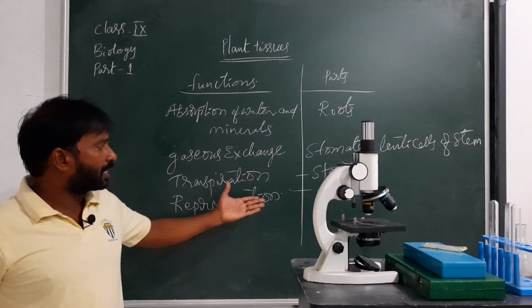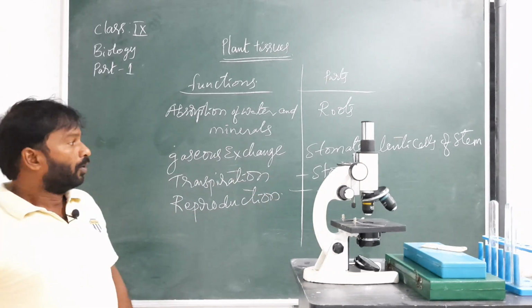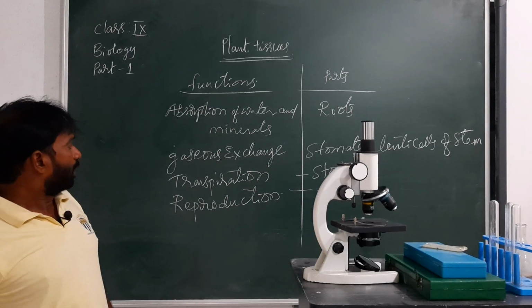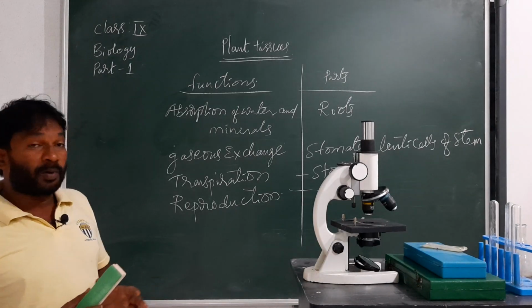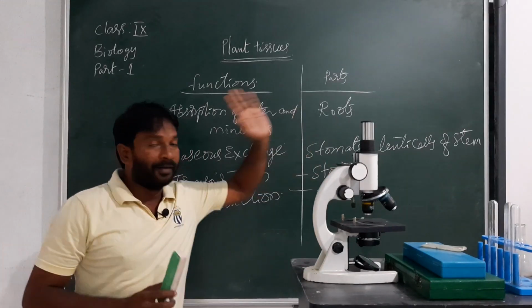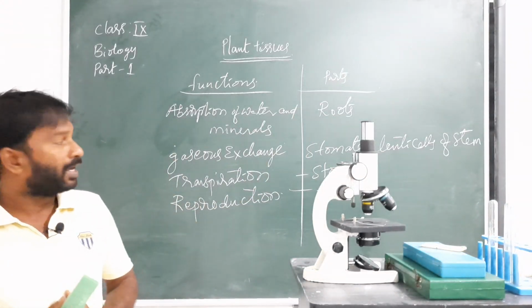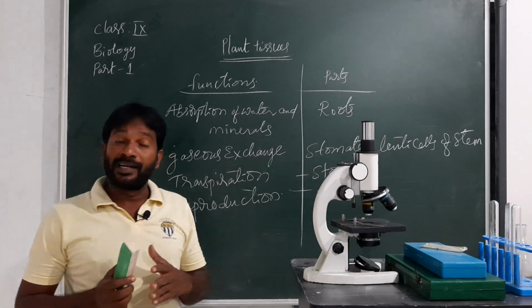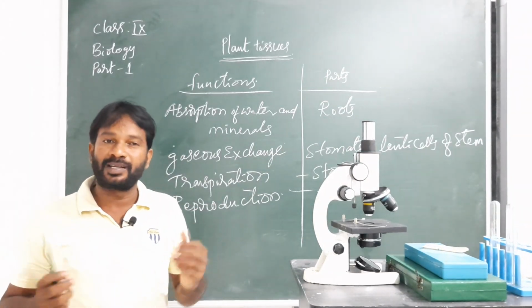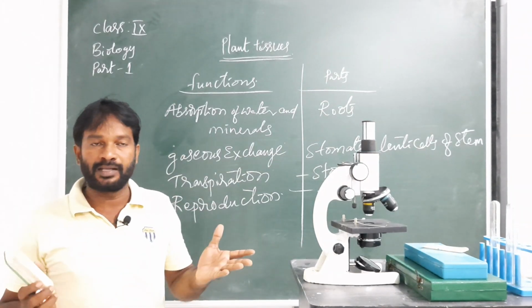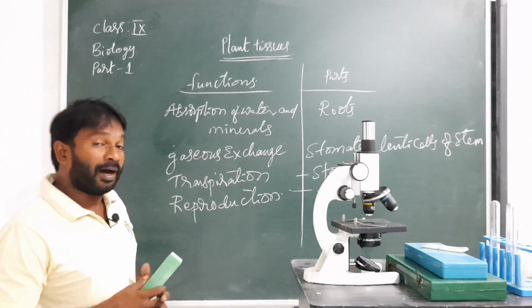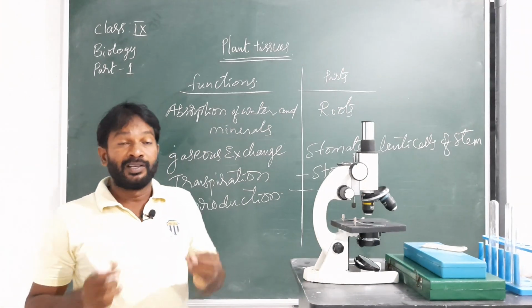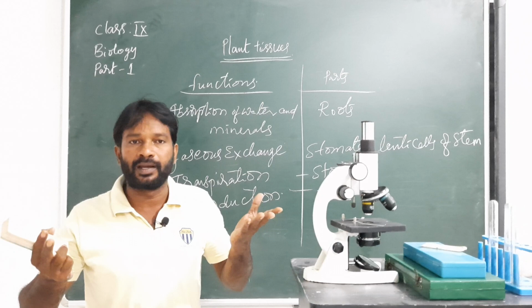Reproduction takes place by the flower. Like this, processes take place by the different parts. In the plants, all the parts have similar structures, similar cells, and the cells are arranged in a specific manner.